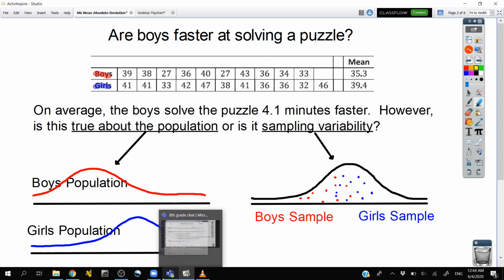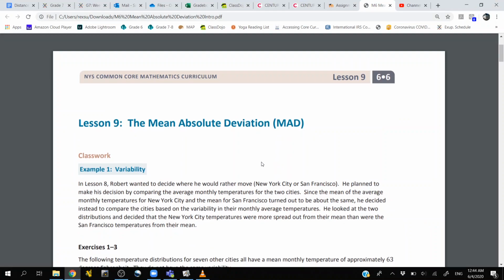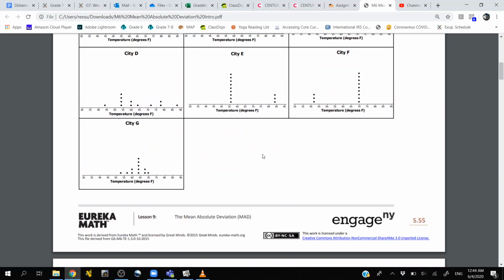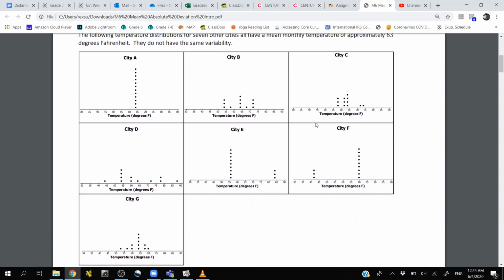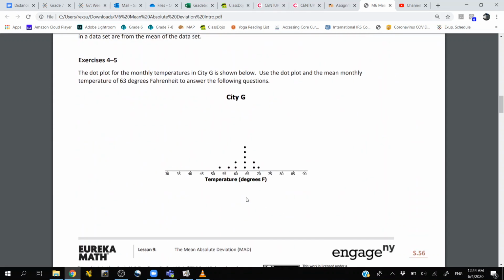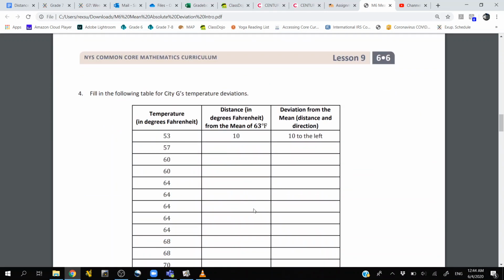So for now, you guys have an assignment. I think you'll be able to get through this pretty quickly with the context of having done yesterday's assignment comparing New York and San Francisco temperatures. Now we just have a whole bunch of different cities. They all have the same averages, and you have to go and answer questions about them. And then we're going to walk you through creating that mean absolute deviation. If you have trouble with it, come back and revisit this video because it's the exact same ideas.